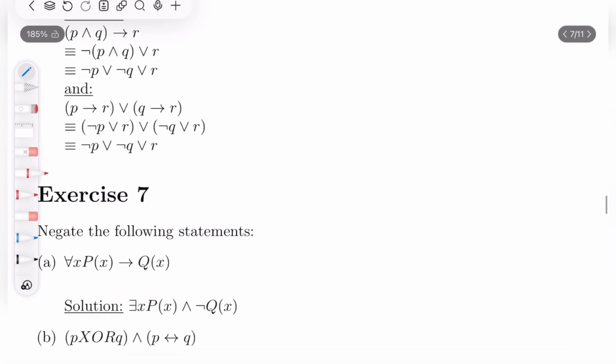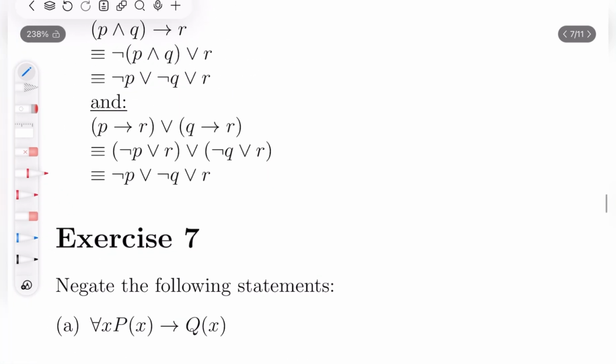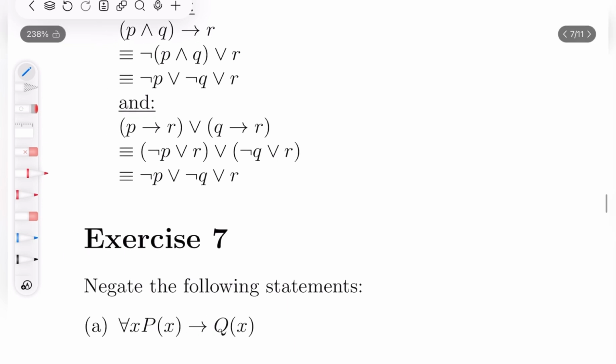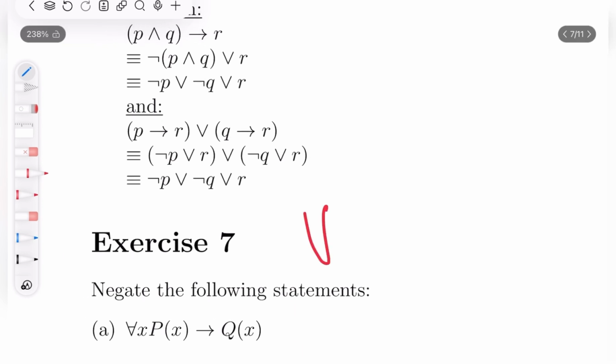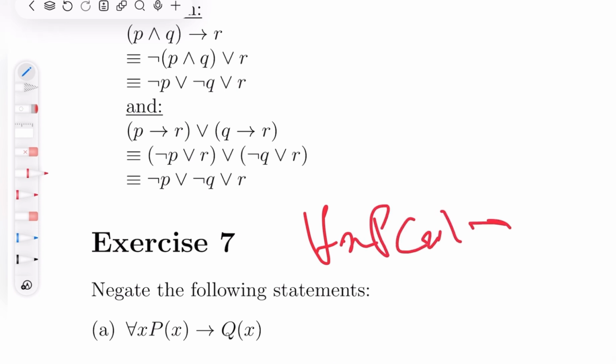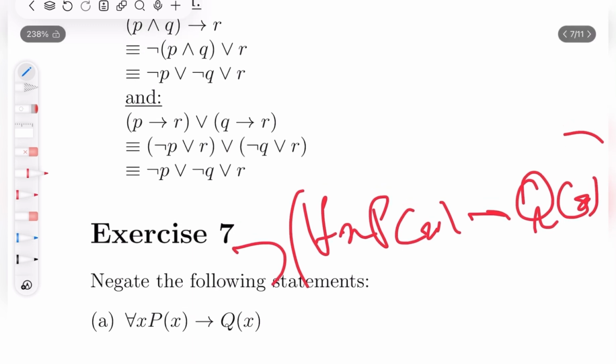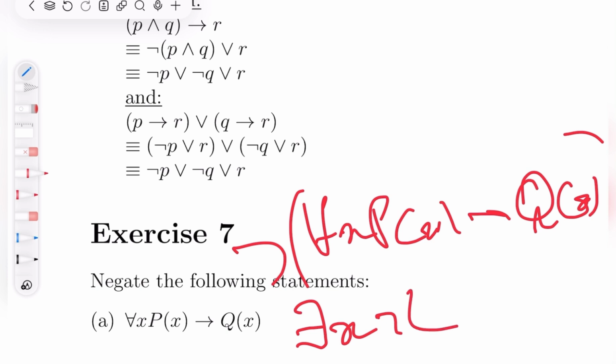Okay, negate the following statements. This is actually something that one might look over, this type of question. It also might come. Negate the following statements. So for every x, P of x implies Q of x. How can I negate this? It's not for every x that P of x implies Q of x. What does this mean when I say it's not for every x? It means that for some x, P of x does not imply Q of x.